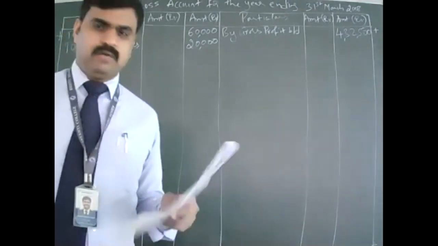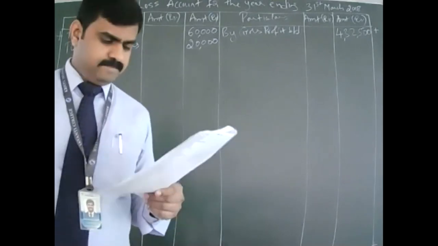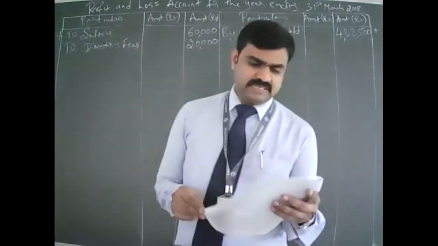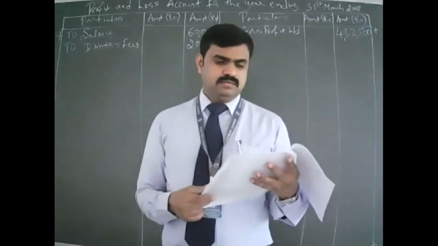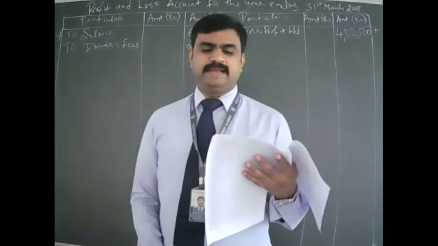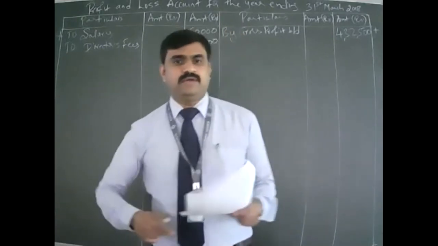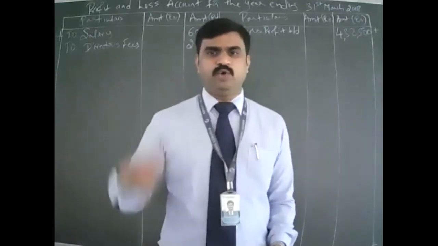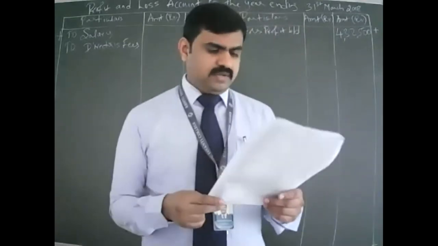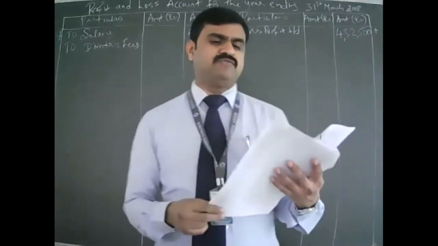Before that, we have one more thing. Look at the trial balance. Bad debts. For bad debt, we have an adjustment, right? What is the adjustment for bad debt? Write off further 5,000 as bad debt and create reserve for doubtful debts 5%. Both are there. So old bad debt is there and new bad debt is also given. To the old bad debt we have to add the new bad debt, and then we have to create provision for 5%.